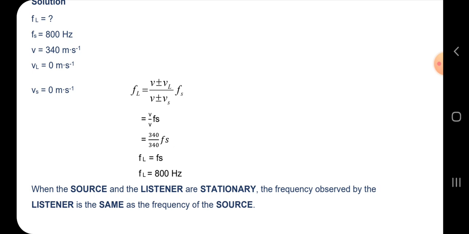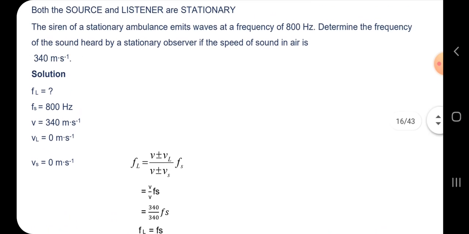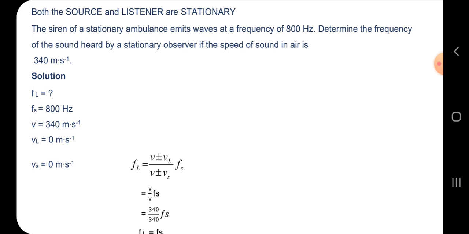So on top it is V, which is speed, minus 0. V minus the listener speed, I guess speed of the air minus the listener speed. Now it's 0. So the listener speed remains the same, and then on the bottom you're going to have that speed of the air, and then it's also going to subtract the source speed. So source speed means still 0. So you're going to have the speed of the air.